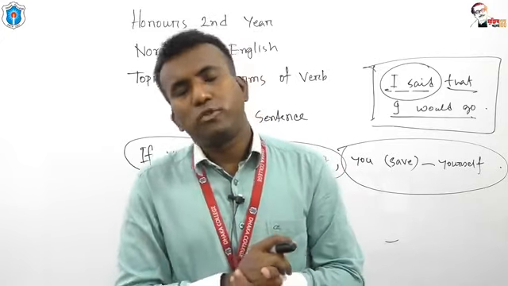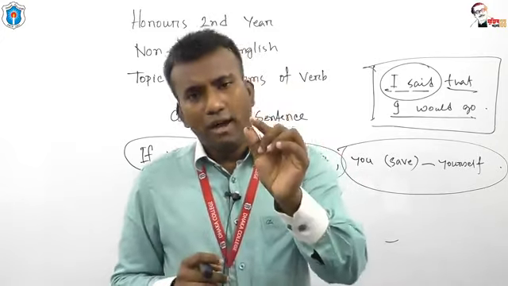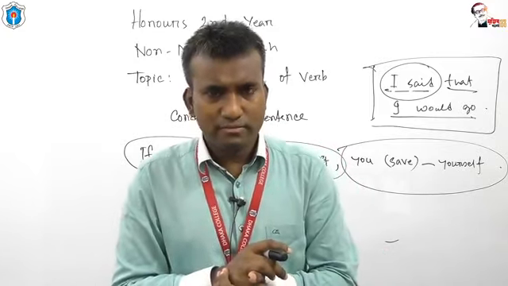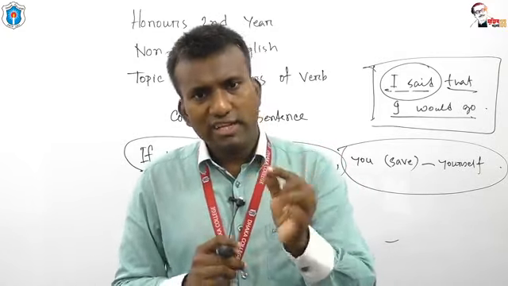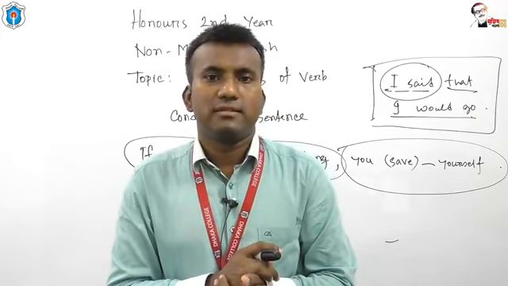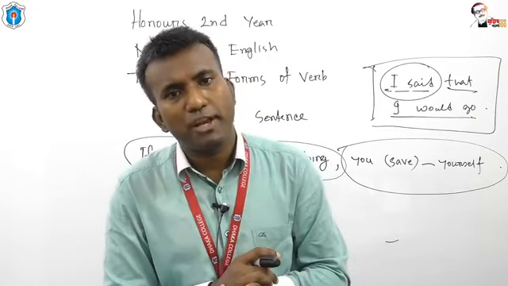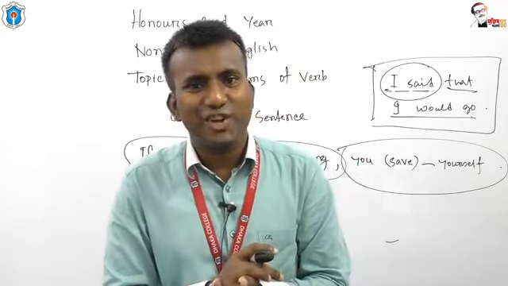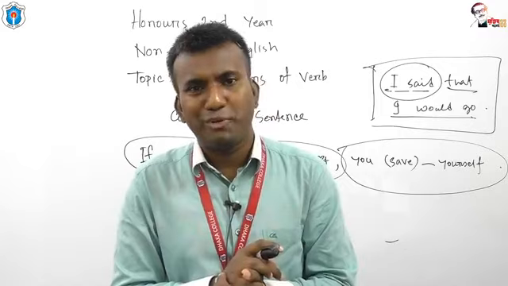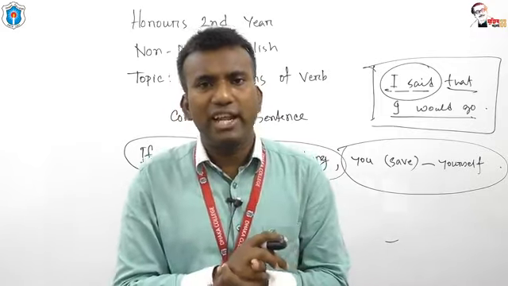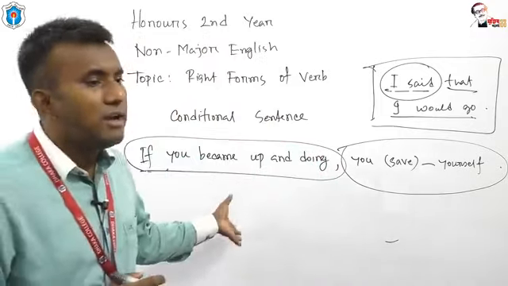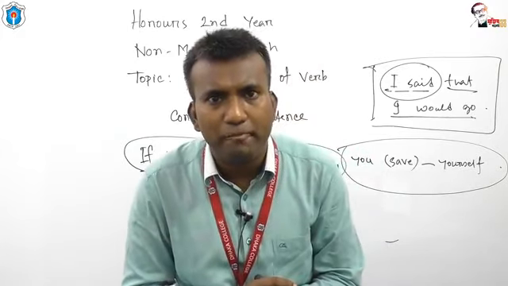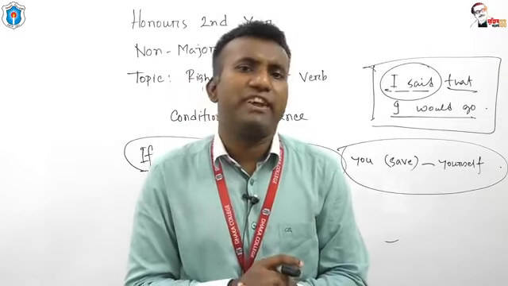So up to this part, my dear students of honors second year of different disciplines of Dhaka College, a conditional sentence is one kind of complex sentence. A complex sentence consists of one principal clause and one subordinate clause. So a conditional sentence consists of one principal clause and one subordinate clause, and in this subordinate clause there must be the use of some conjunctions like if, in case, providing, provided, providing that, and provided that.